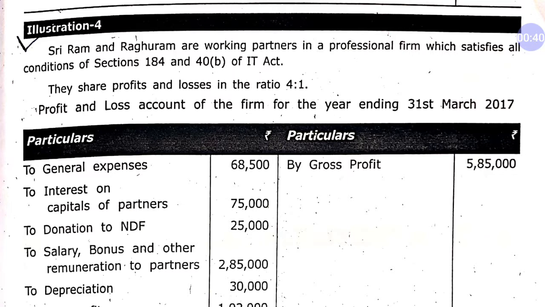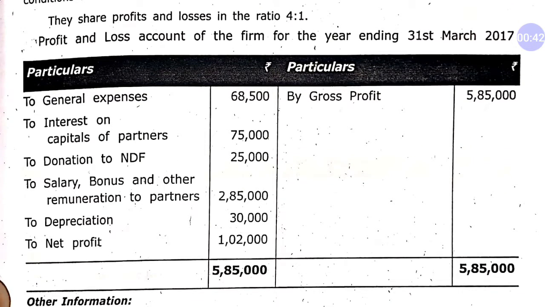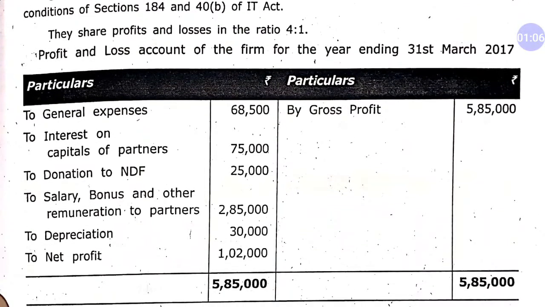As you can see in this question, we have on the debit side all expenses of the firm and on the credit side gross profit, given as 5,85,000. Out of this, general expenses are generally allowed. Interest on capital of partner may be more than 12% of capital or less than 12% of capital, so whatever you assume, you will have to put a note at the end of the question.